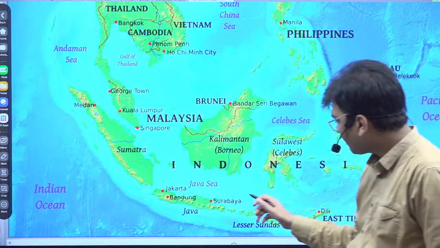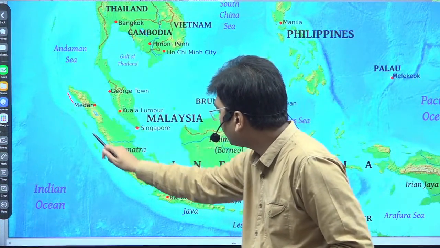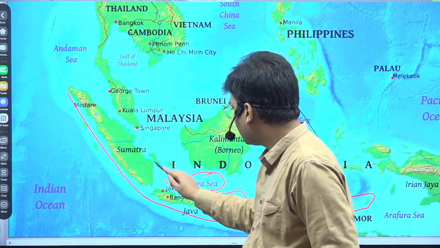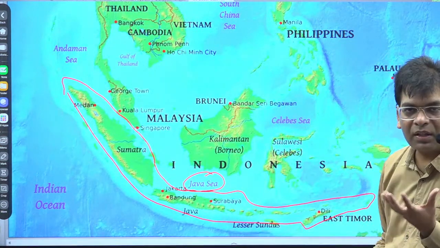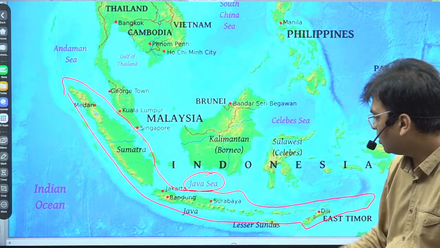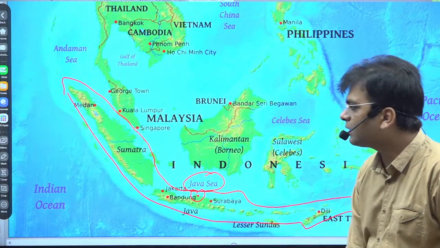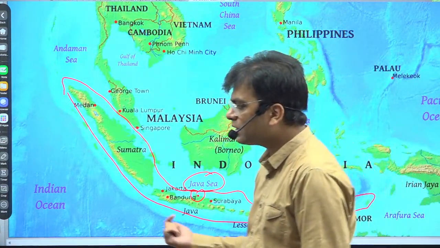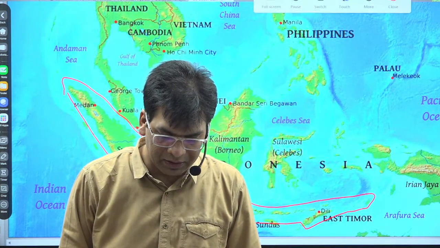So here it is, the Java Sea that we were searching for. This is Indonesia. You will see Indonesia is an archipelago, a collection of a lot of islands. So in the Java Sea area there is submergence, and that area was above the sea level. Now it is under the sea level. This is one of the good examples you can use in your answer whenever you are giving an example of the impact of climate change or sea level rise.